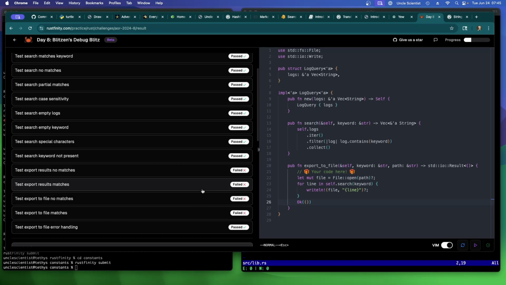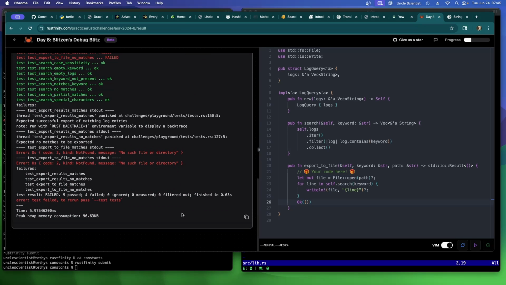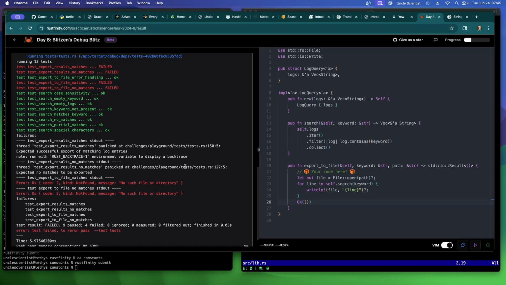A lot of tests. Ooh, we got a few failures. Test export matches results. Test export to file no matches. Test export file matches. What are we supposed to be doing here? So we got 4 failures.